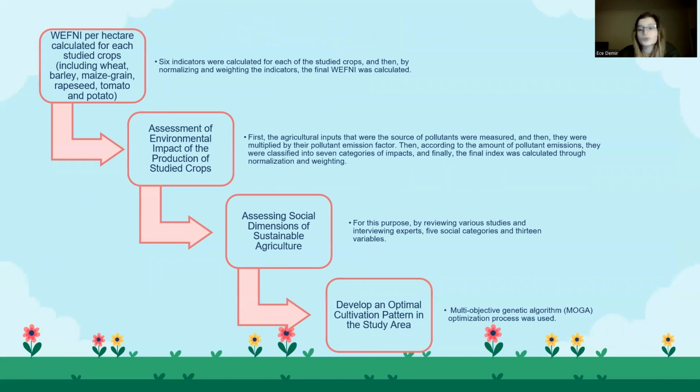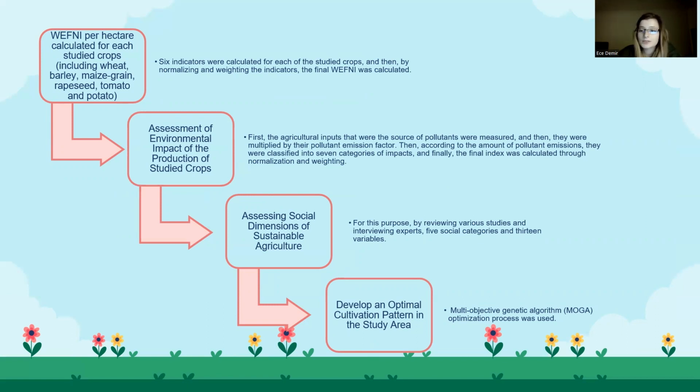This study involved 4 steps. The first one is calculating the WEF Nexus index, where to calculate it, you have to find 6 sub-indicators, which were normalized and weighted to determine the final one. The second step is assessing the environmental impact of crop production, where LCA was used. The pollutants were first measured and then multiplied with the pollutant emission factor and then classified into 7 categories of impacts. And then the final index was determined through normalization and weighting.